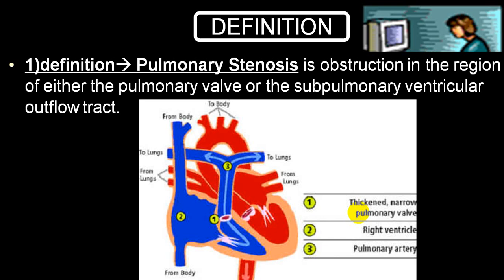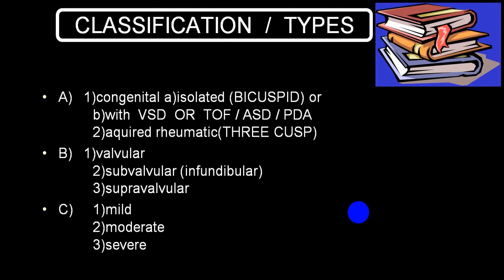It can be valvular stenosis, it can be infundibular or we call subvalvular, or it can be supravalvular. These are the three common words which are being utilized. As far as terminology is concerned, we can divide into congenital and acquired. Among congenital, it can be isolated or it can be associated with other congenital heart disease. Isolated is usually 2 cusps. Normally there are 3 cusps in the pulmonary valve. So in isolated, it can be bicuspid pulmonary stenosis.